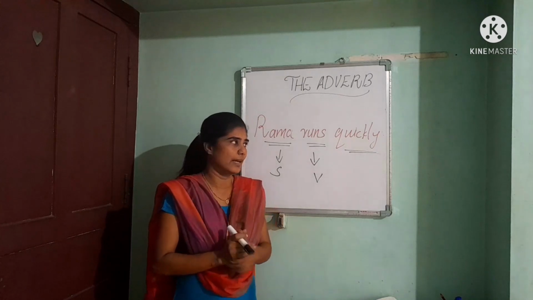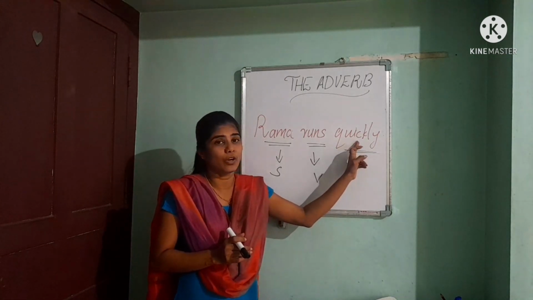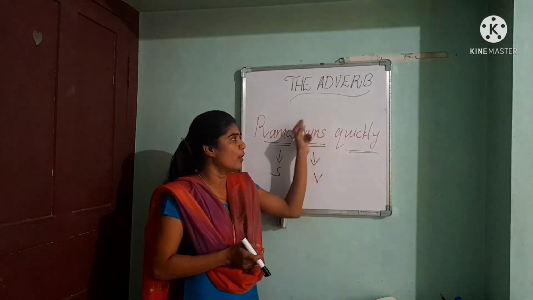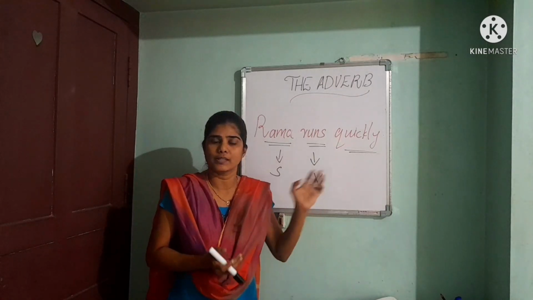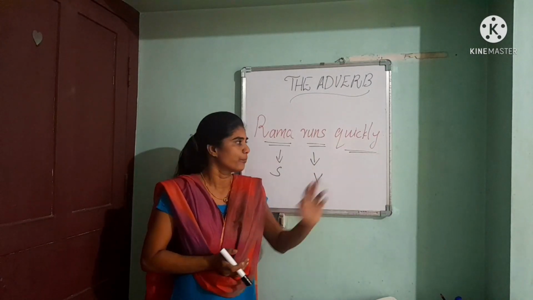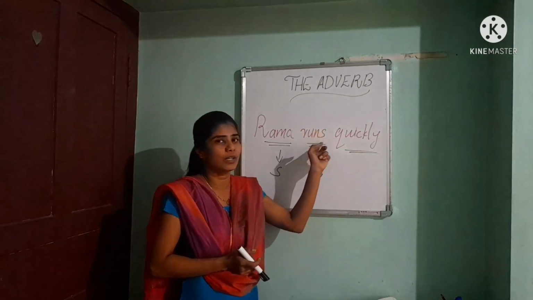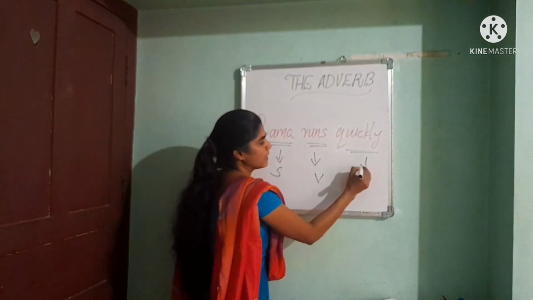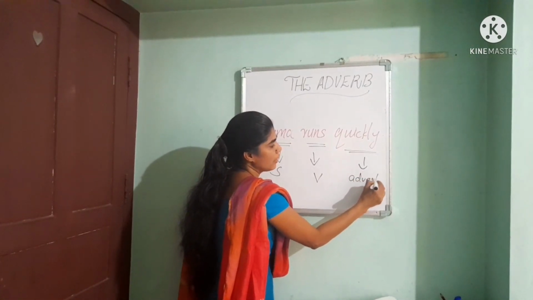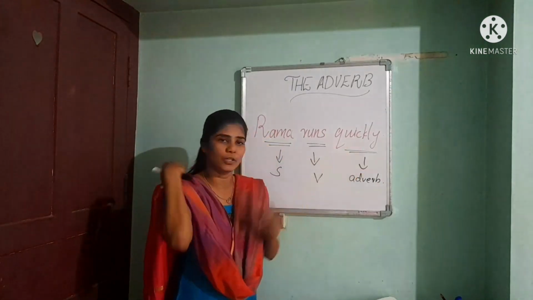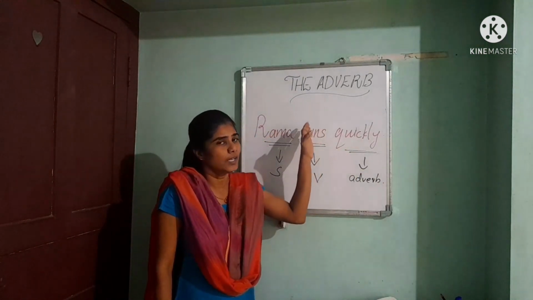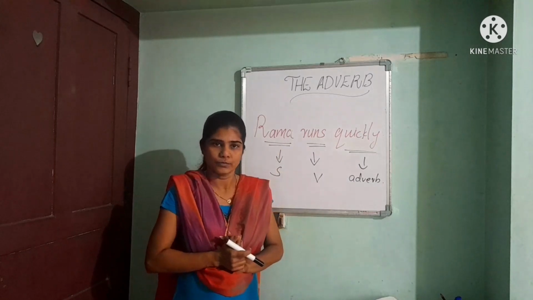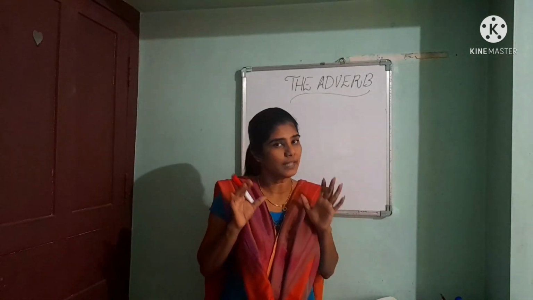So we call it an adverb. An adverb modifies what? It modifies a verb. So this is the subject, this is the verb, and this is the adverb. We call it an adverb because this particular word modifies the verb, or it tells how Rama runs. Got it? Now I'll write another sentence.